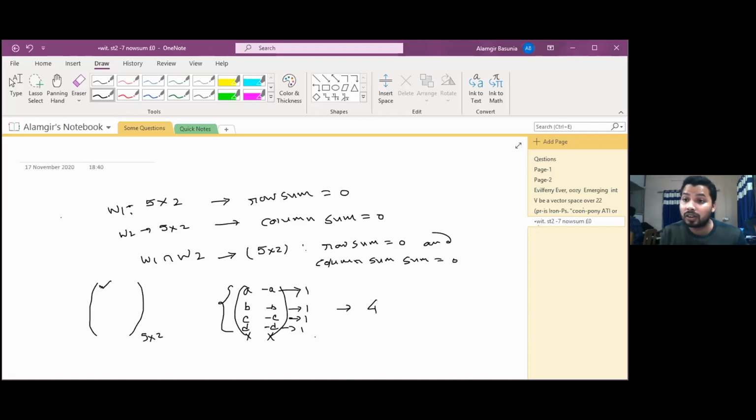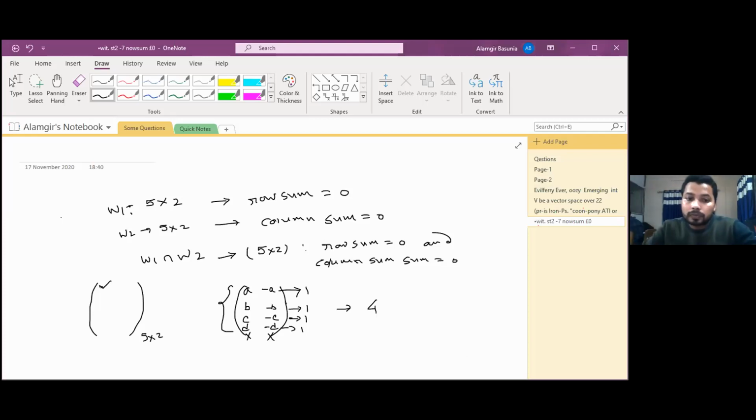Is it clear or not now? Joy, I am asking you, is it clear now? Explain again. You wrote 3 there, but the answer should be 4. Sir, why? It's a 5 cross 2 matrix, sir.